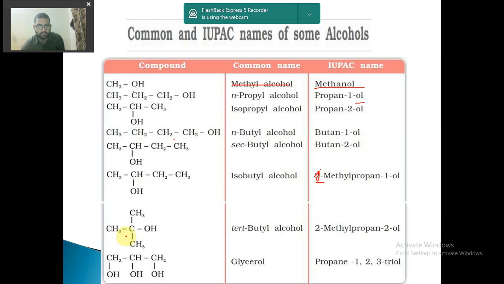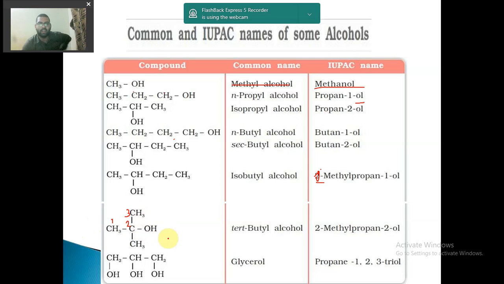Now you see this. Again we have to select the longest chain of carbon. So we select like this: 1, 2, 3, or we can select 1, 2, 3. Now you see at the 2 position alcohol is present and at the 2 position a methyl group is present. The branch is of 3 carbon atoms, that is propane.